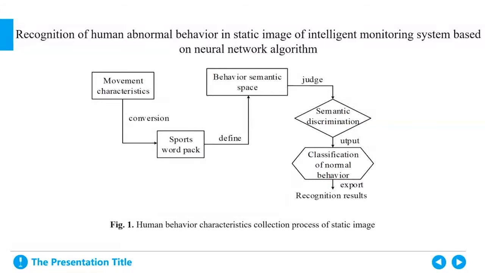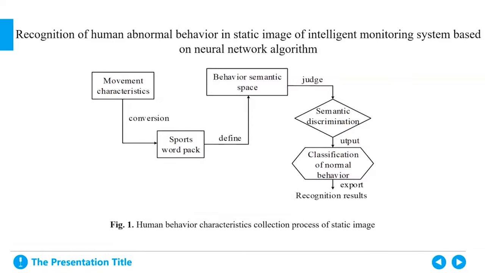Aiming at the problem of human abnormal behavior recognition in monitoring scene, a method of human abnormal behavior recognition based on neural network is proposed. In this study, the relationship between human static characteristics and the behavior cognition is established. The middle characteristic behavior of human behavior is described, and the characteristic discrimination of human abnormal behavior is realized.